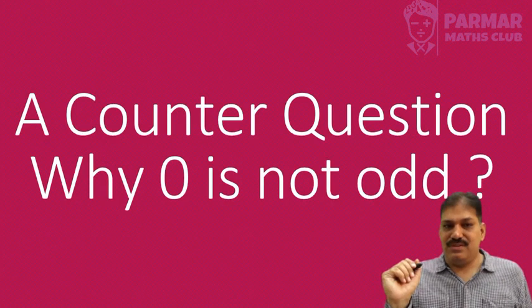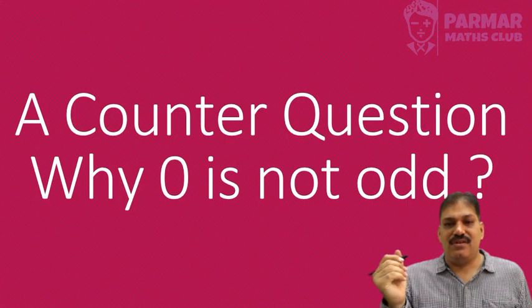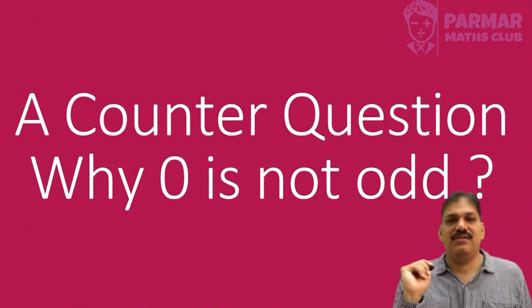There is a counter question. Why is 0 not odd? If 0 is not odd, then obviously it is going to be an even number.